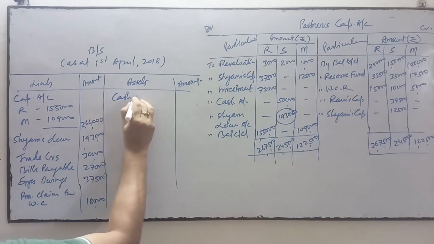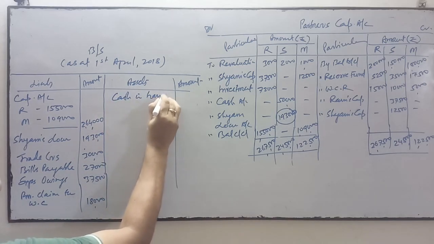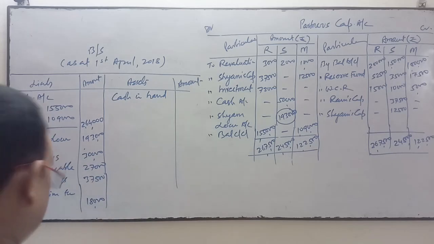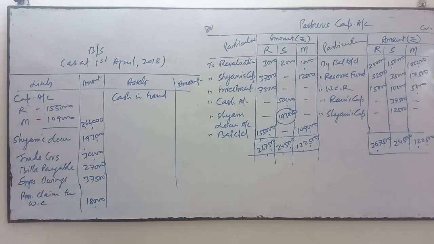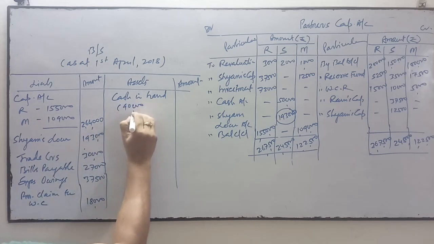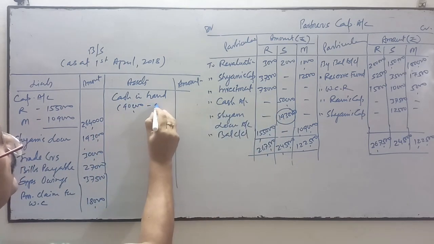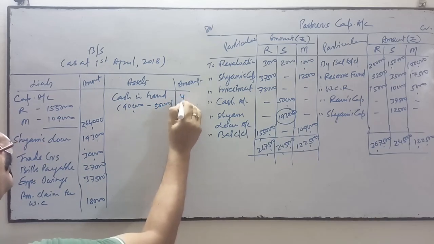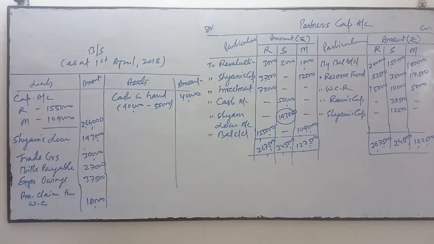Cash in hand, there will be a change in cash in hand. Cash earlier in the balance sheet was 90,000, and we have paid cash 50,000 over here. Now the cash balance will be reduced and it will be 40,000. New balance of cash will be this. Then debtors